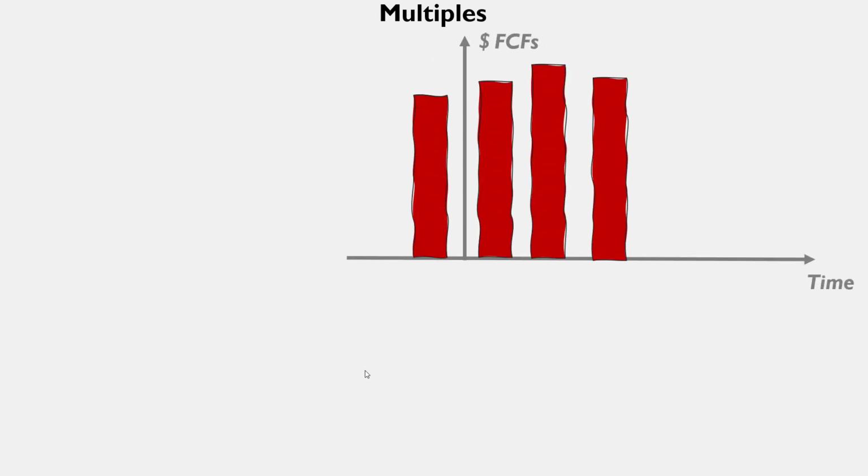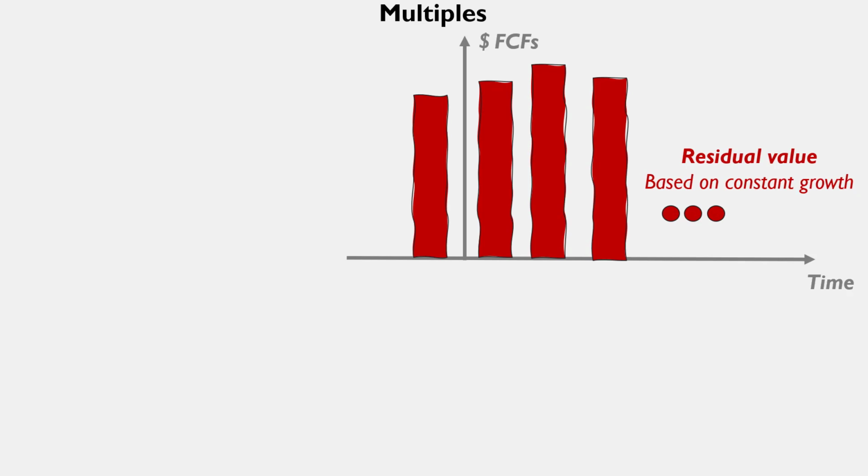On the other hand, we could calculate the value based on multiples. So imagine that we have some current cash flow, the last year cash flow, that will be this one, and we have future cash flow as well as residual value.